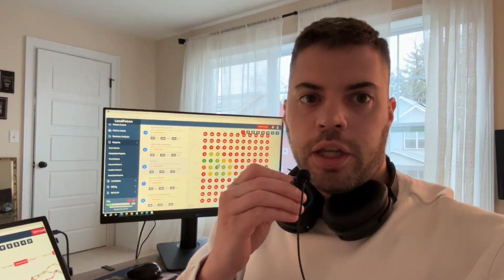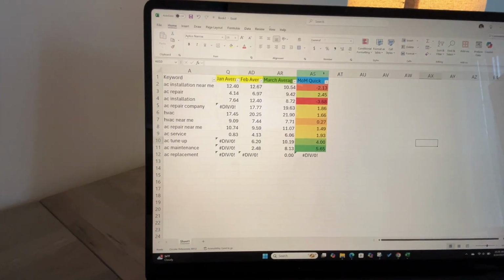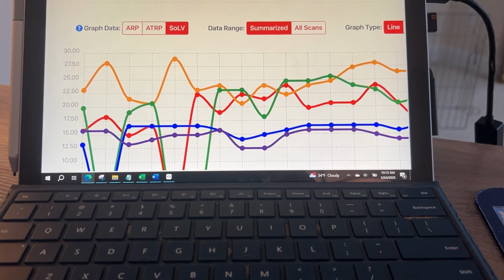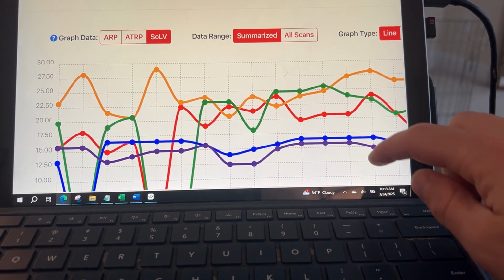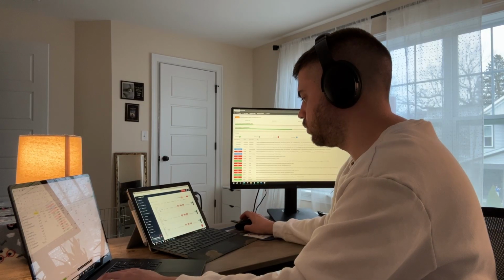I want to explain the aggregate ranking that I do for all of my local SEO clients. So over here, this is the Excel spreadsheet. What I do is every time I run a Local Falcon scan, I take the share of local voice for that particular keyword and I add it. And I'm looking for a month over month average to see if we're improving our percentage to get more website clicks and phone calls for them.